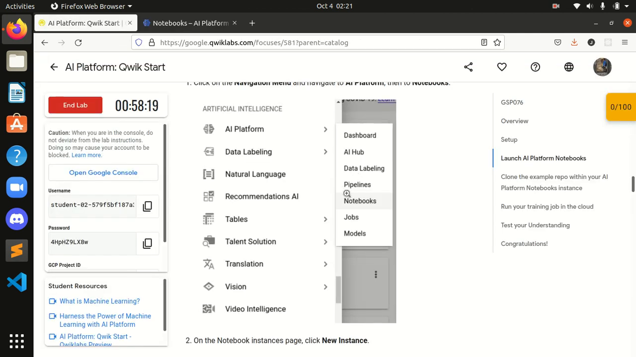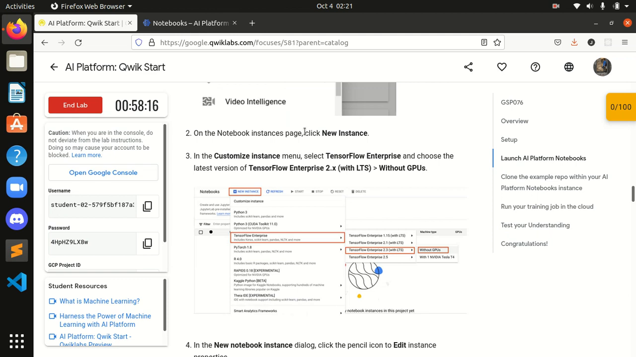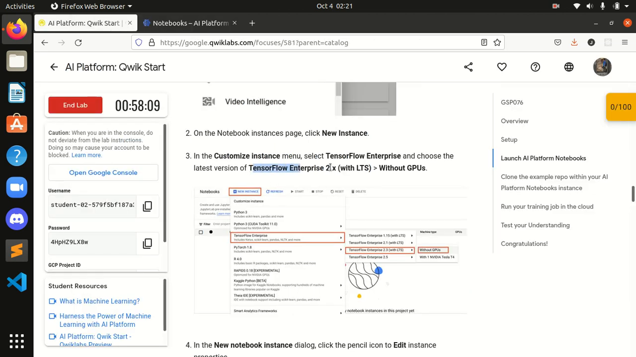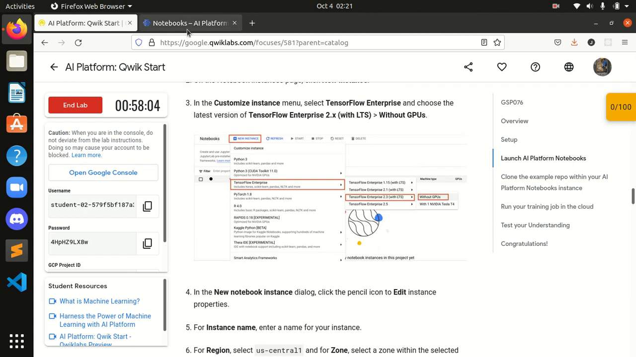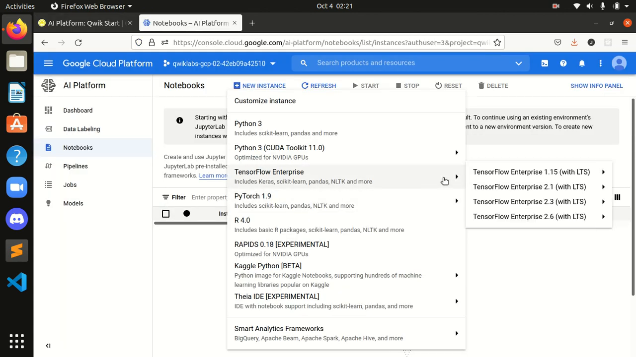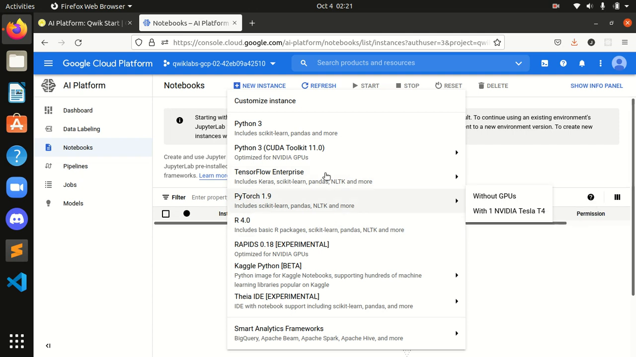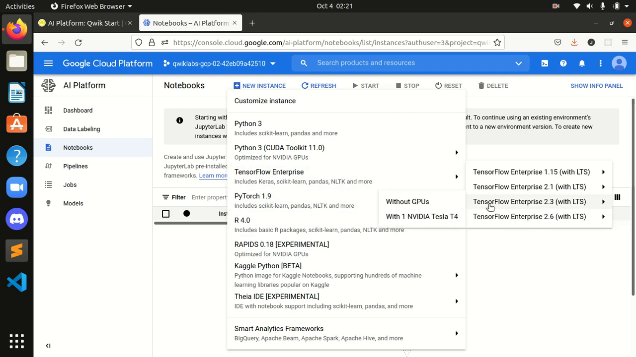What's our next task? On the notebook instance page, click New Instance. Okay, over here I will click on New Instance, and from there I will select TensorFlow Enterprise 2.x with LTS, without GPUs. Here 2.x means we can select any of the versions, so I will be selecting 2.3 with LTS. Let's select 2.3 without GPU.